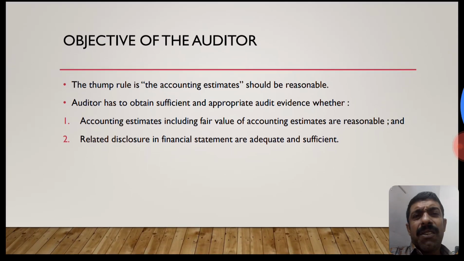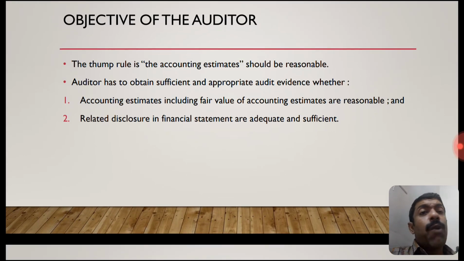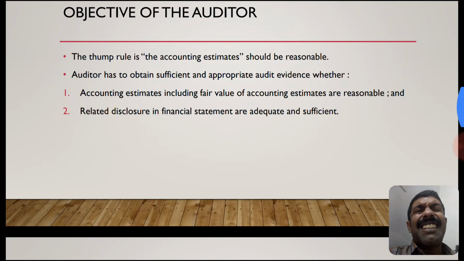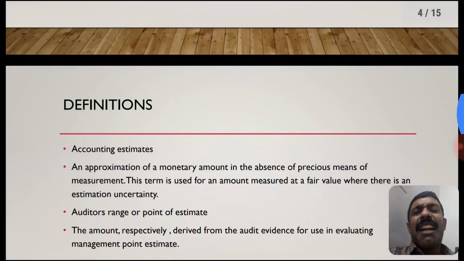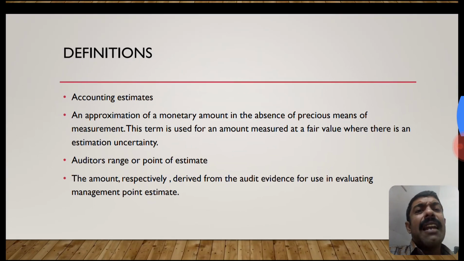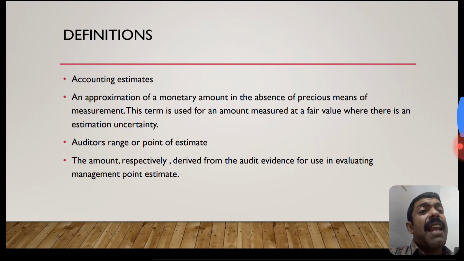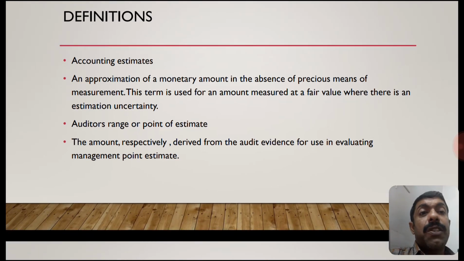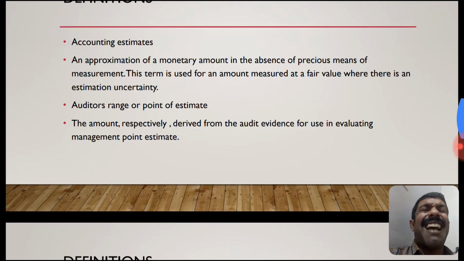For that purpose, the auditor has to obtain sufficient and appropriate audit evidence whether accounting estimates, including fair value accounting estimates, are reasonable, and whether the related disclosures in the financial statements are adequate, sufficient and relevant. Definitions. What is an accounting estimate? An approximation of a monetary amount in the absence of precise means of measurement. The term is also used for an amount measured at fair value where there is estimation uncertainty.